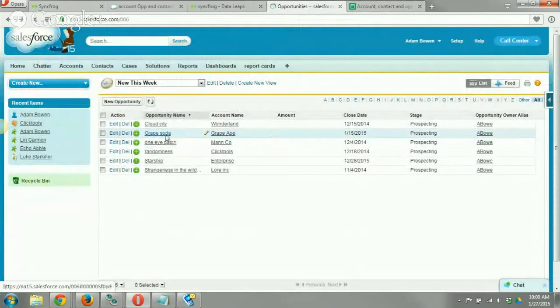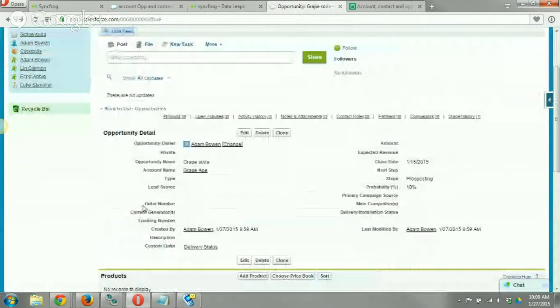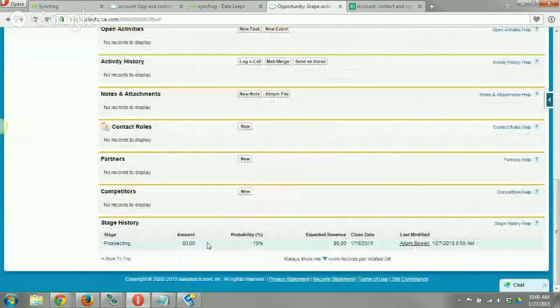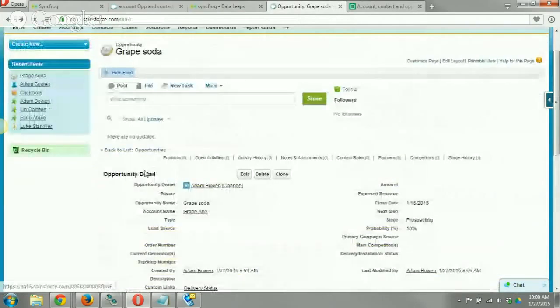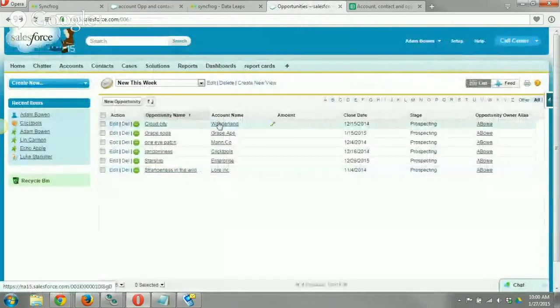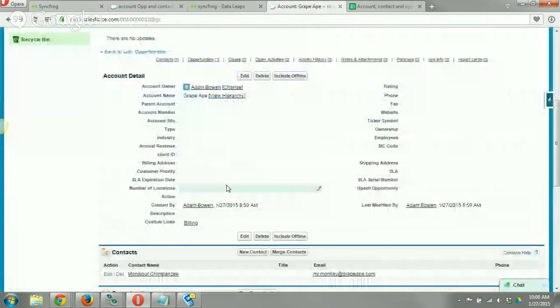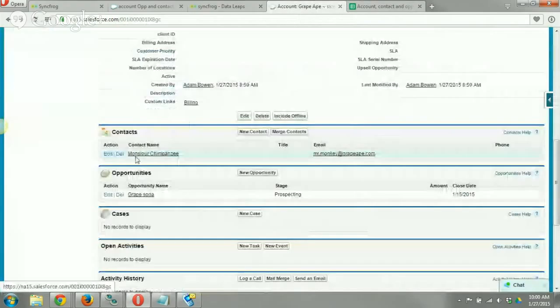So we have our opportunity here and our account name. So if I click on the opportunity, you can see we have grape soda, our close date of last week, our stage here, and the only thing I didn't put into that was our expected revenue or the amount. You can see that it was just quickly created, and if we go to the account, there's our account name, and there's our contact. So there's Monsieur Chimpanzee and his email.